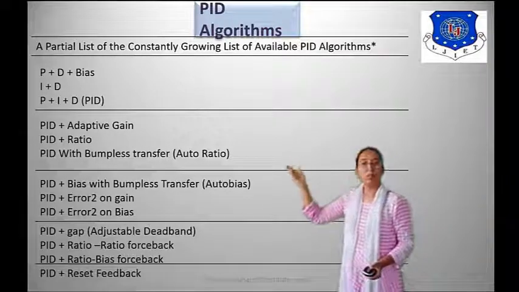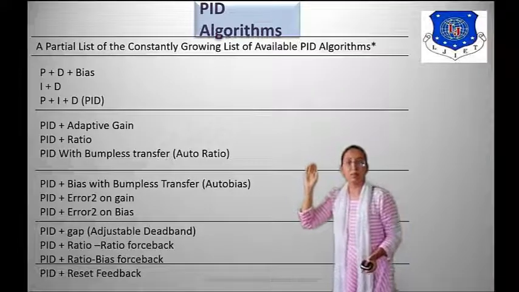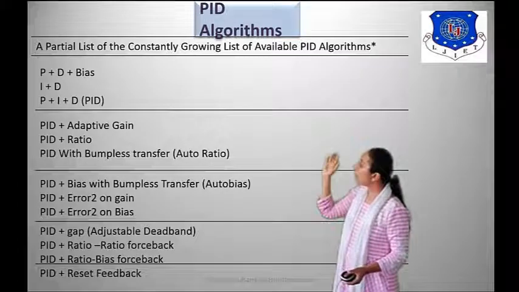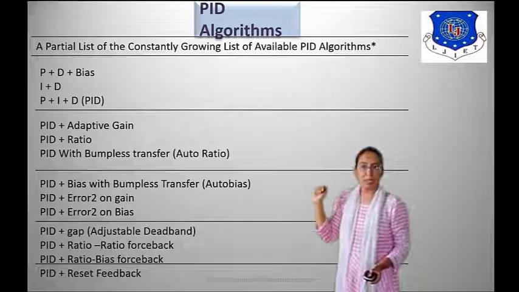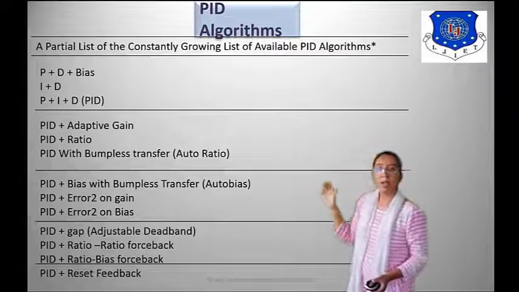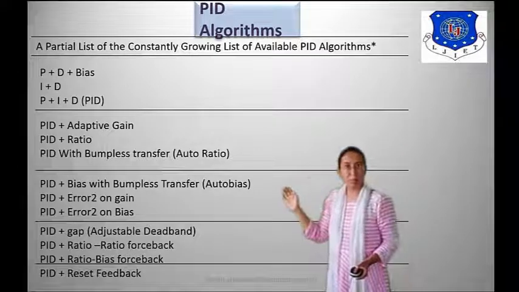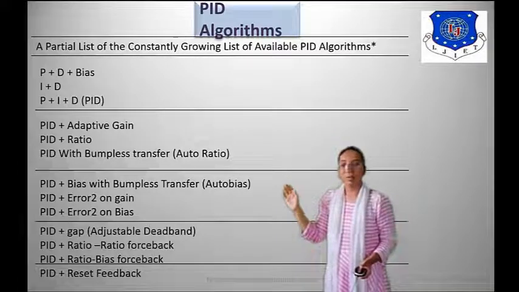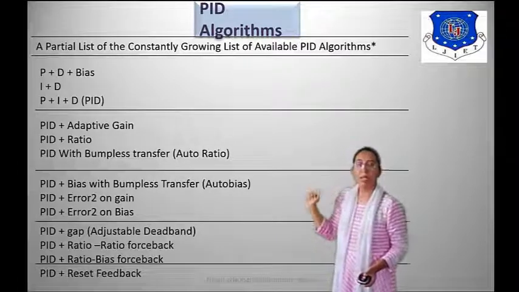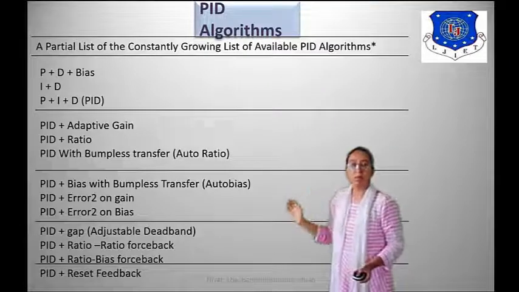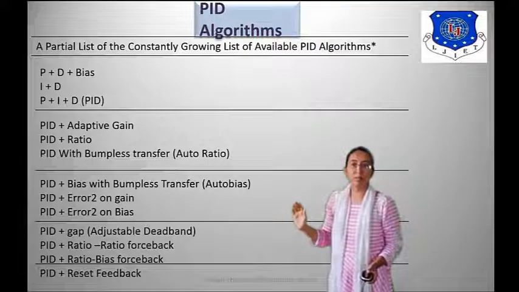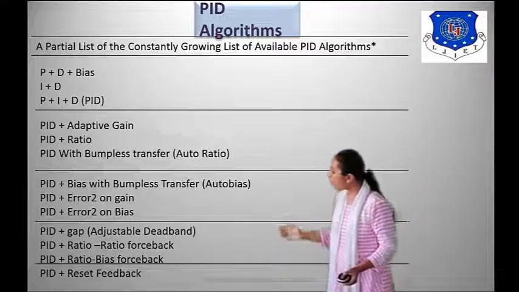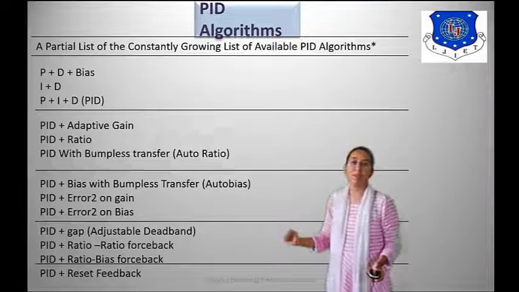Then proportional plus derivative plus bias, integral plus derivative, proportional plus integral plus derivative PID, PID plus adaptive gain, PID plus ratio, PID with bumpless transfer, that is auto ratio, PID plus bias with bumpless transfer, auto bias, PID plus error square on gain, and PID plus error square on bias.